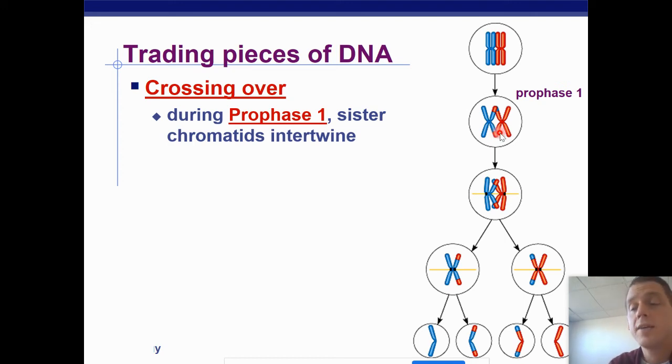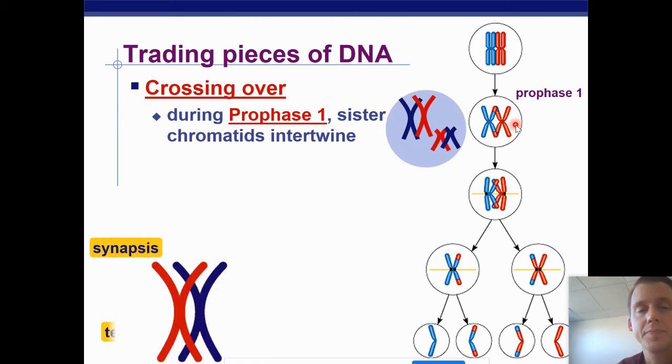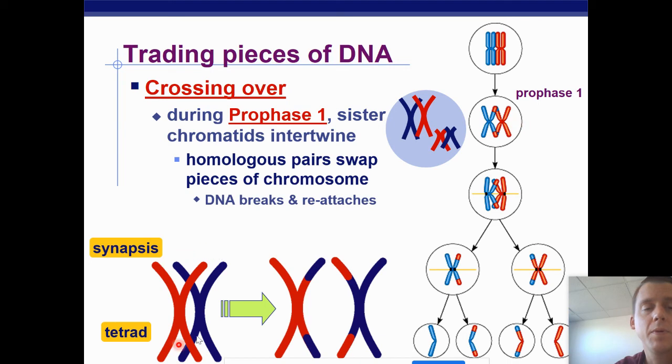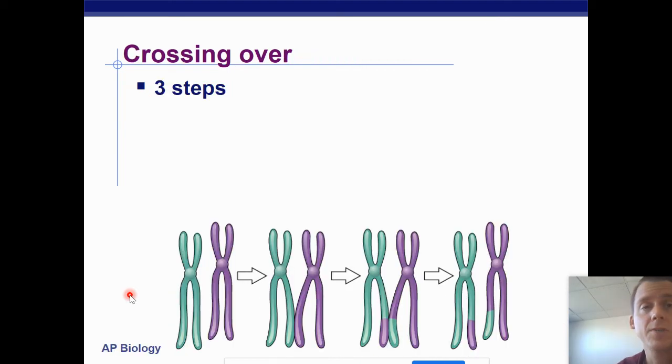This is going to create some incredible genetic variation, right? Because you have mostly the dad's chromosome, but now it has pieces of the mom's chromosome on it. Remember, it's the same genes, but slightly different variations of those genes. Notice that crossing over can't happen on the outside chromosome, or the outside chromatid, because they're not in contact with one another. So when we form a tetrad, we end up swapping pieces of DNA. The DNA breaks off and reattaches.